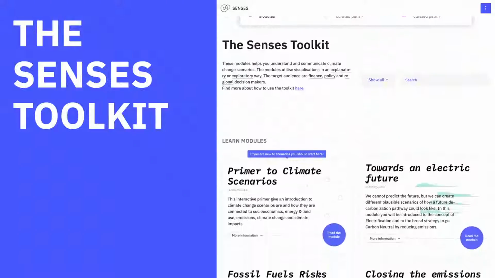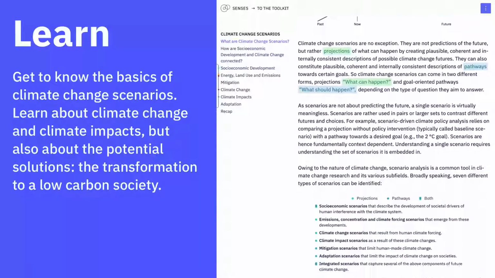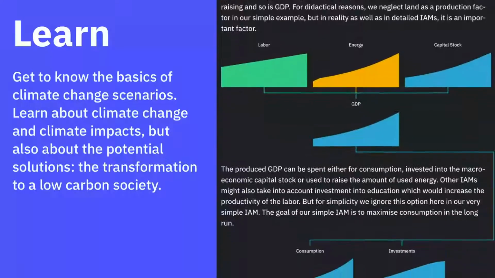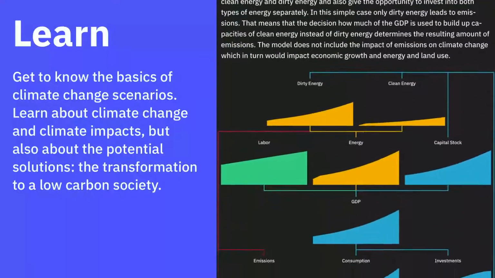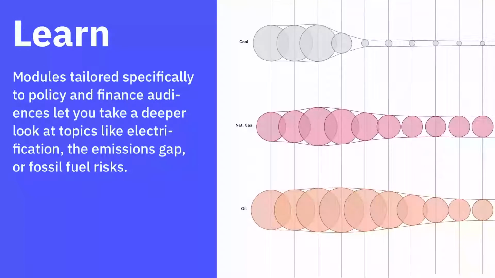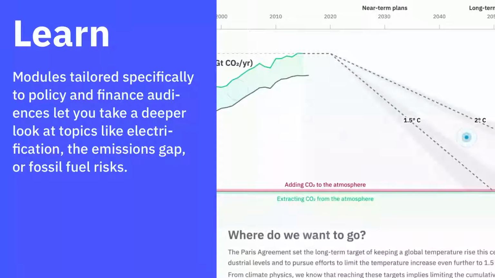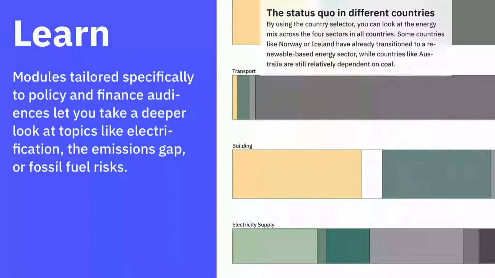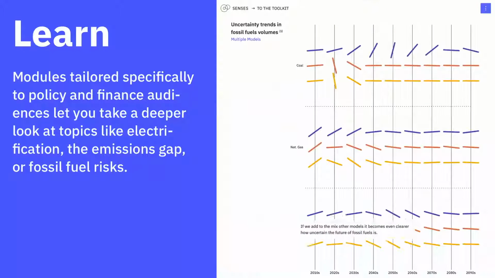The Senses Toolkit. Get to know the basics of climate change scenarios, learn about climate change and climate impacts, but also about the potential solutions, the transformation to a low-carbon society. Modules tailored specifically to policy and finance audiences let you take a deeper look at topics like electrification, the emissions gap, or fossil fuel risks.